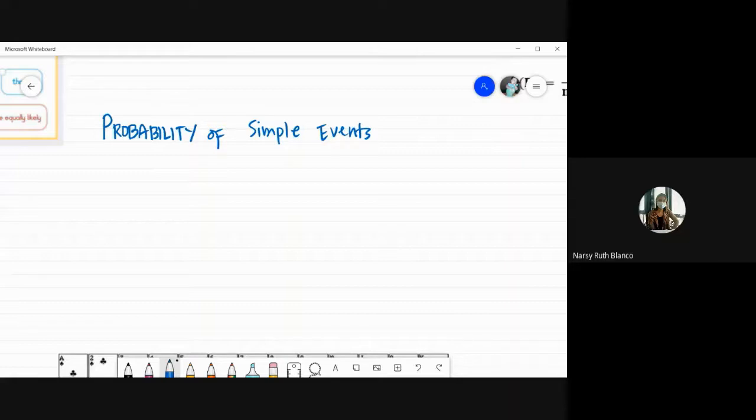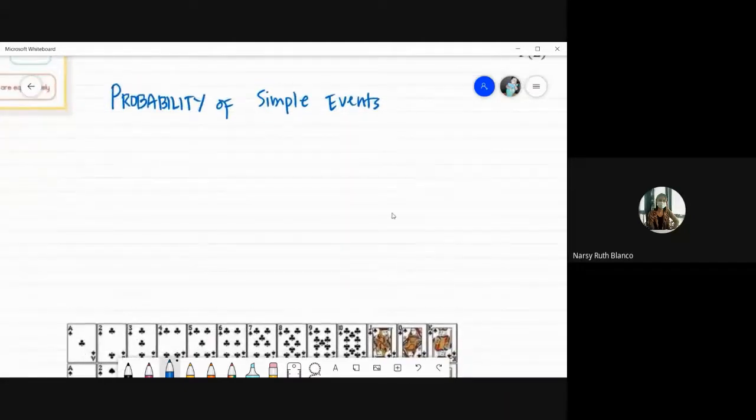Pwede din siyang naka-express in decimal to show kung how likely an event is going to occur. Okay, so example natin mga simple events ay mga flipping of a coin. May makita kayong deck of cards mamaya, yun kasi ang ating gagawing example. So punta muna tayo sa mga konti lang ang elements ng sample space.